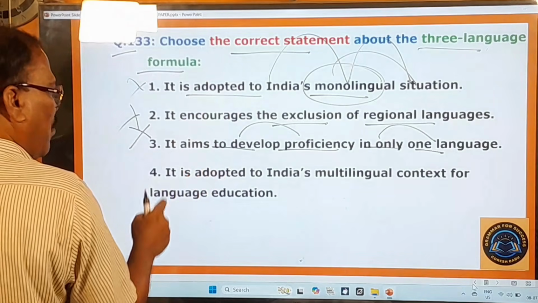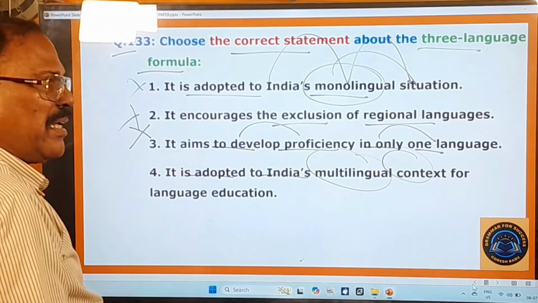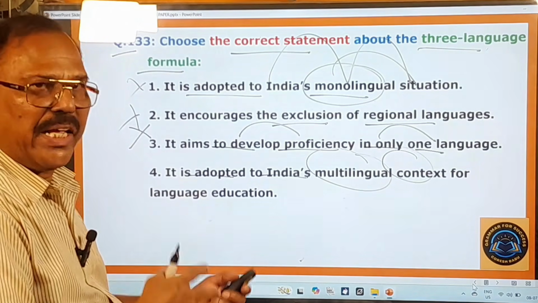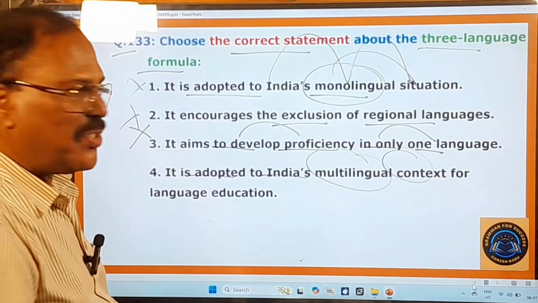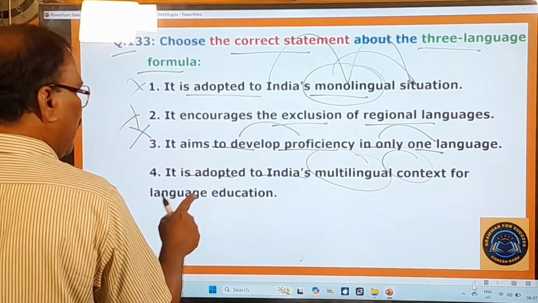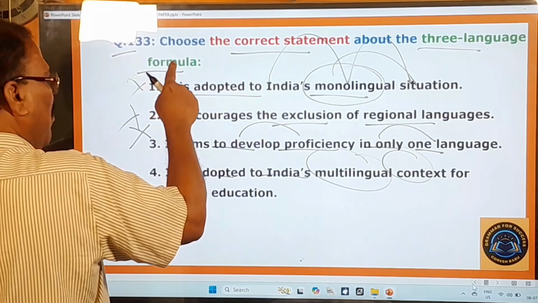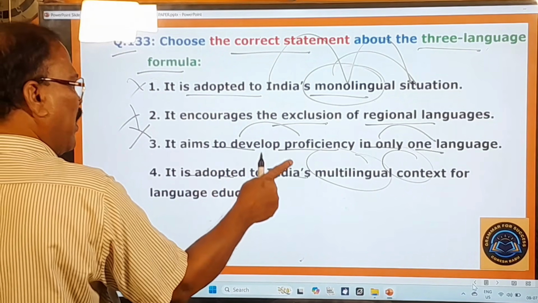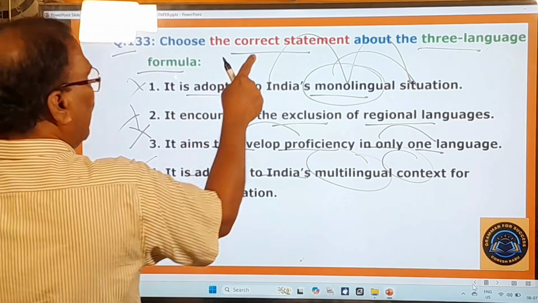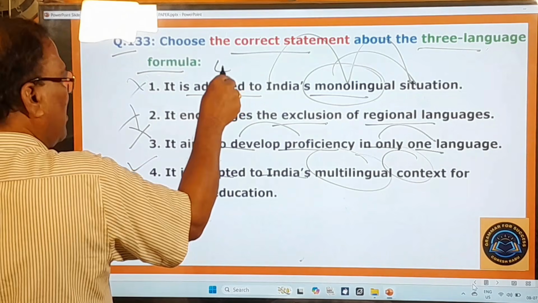And here you look at the fourth one. It is adapted to India's multilingual context, because in India you can find so many languages. More than 20 languages are spoken by the people of this country. So this three language formula is adapted only to India's multilingual context, and therefore this fourth one is the correct statement out of these four options given here. So your answer is the fourth one.